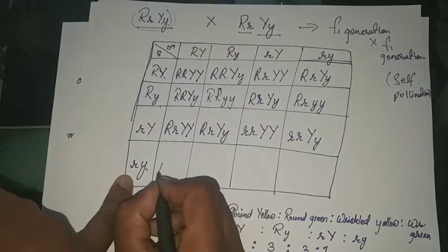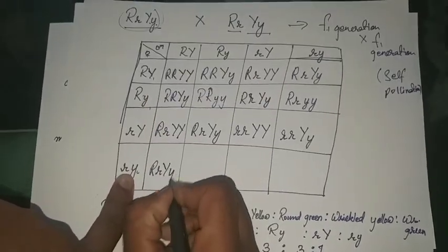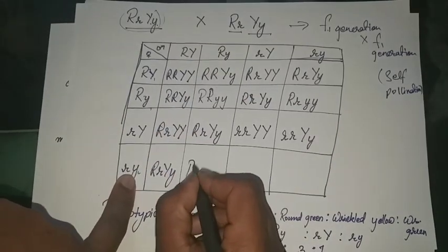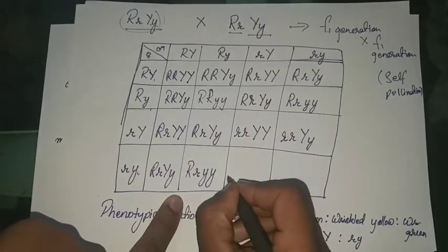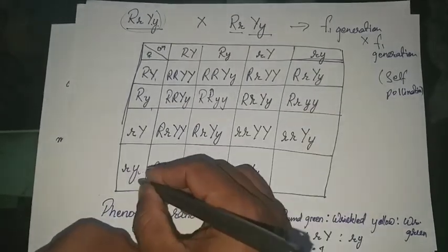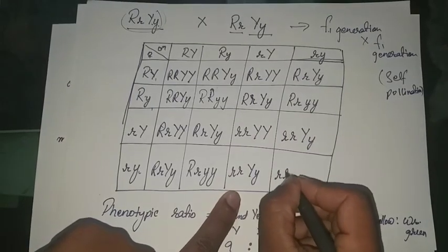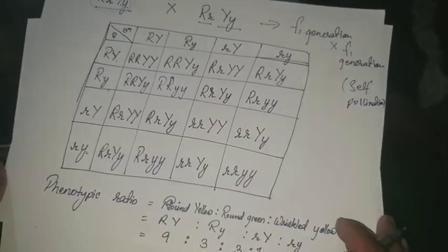In this case capital R small r capital Y small y. In this case capital R small r small y small y. In this case small r small r capital Y small y. And in this case small r small r small y small y. So in this case we can find the ratio.